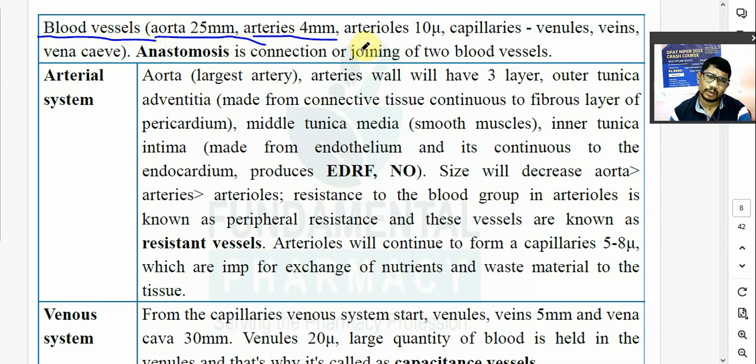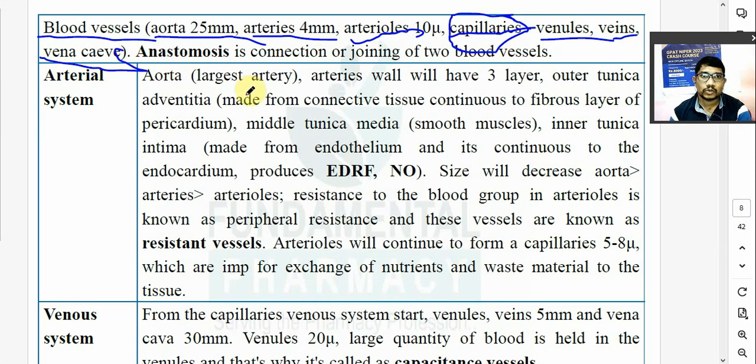Okay, after that again there is decrease in diameter. Arterioles will be there, 10 micron. After that capillaries, these capillaries will unite with the capillaries of veins. Okay, that's why capillaries एक ये लिखा है यहाँ पे, arteries plus veins. And then venules, and then veins, and then largest vein known as the vena cava.